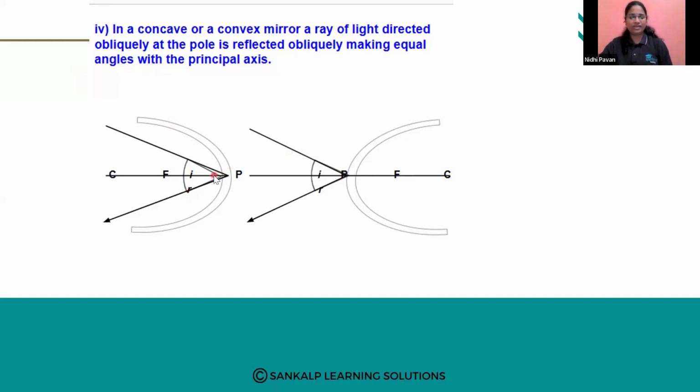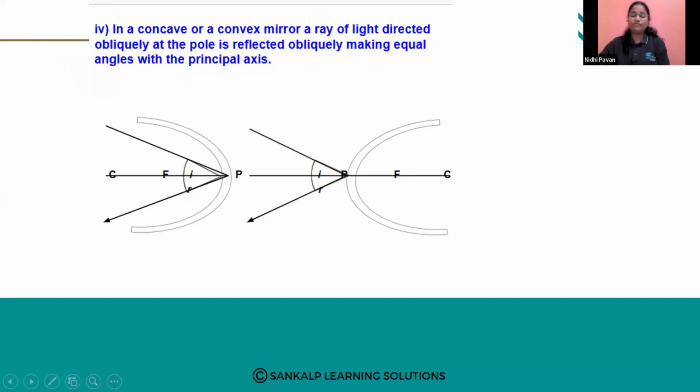See, this is in a concave mirror. In a convex mirror, you see, this light ray falls slantly on the pole and is reflected back, and the angle will be the same here. So this is about the fourth case study.